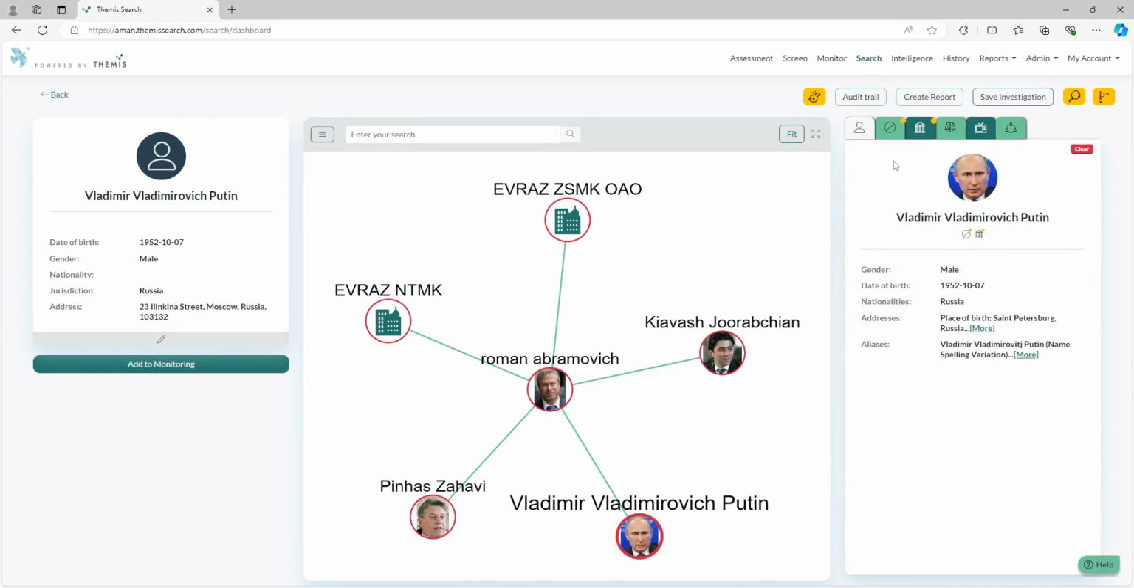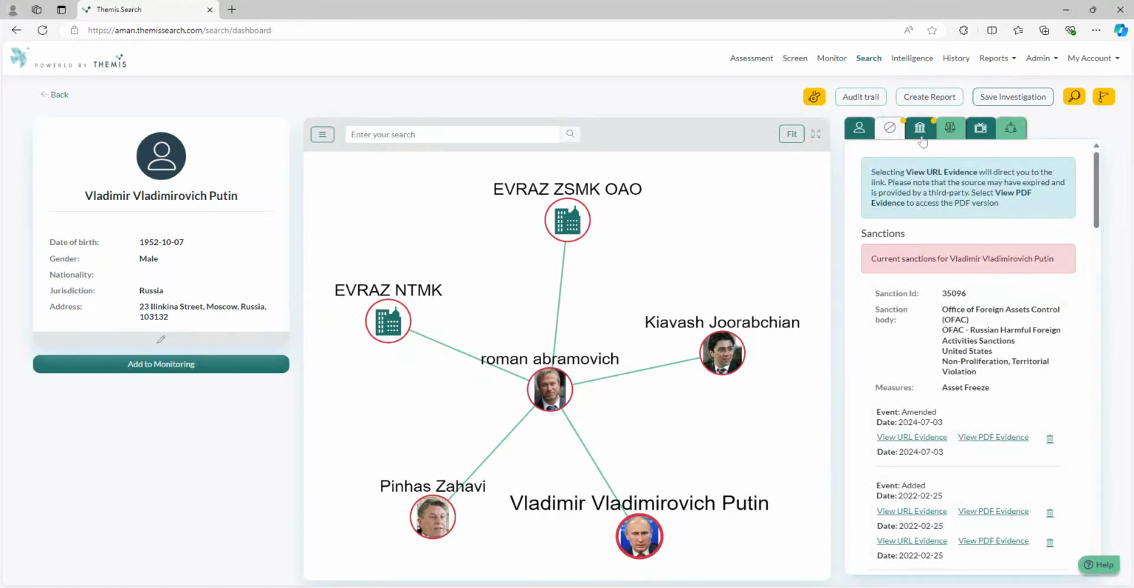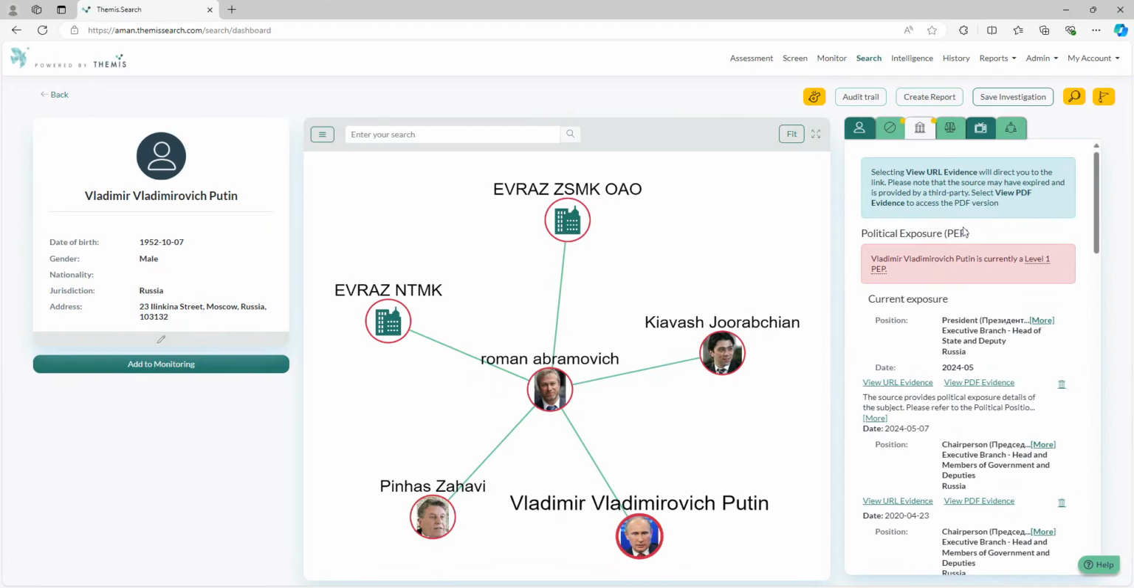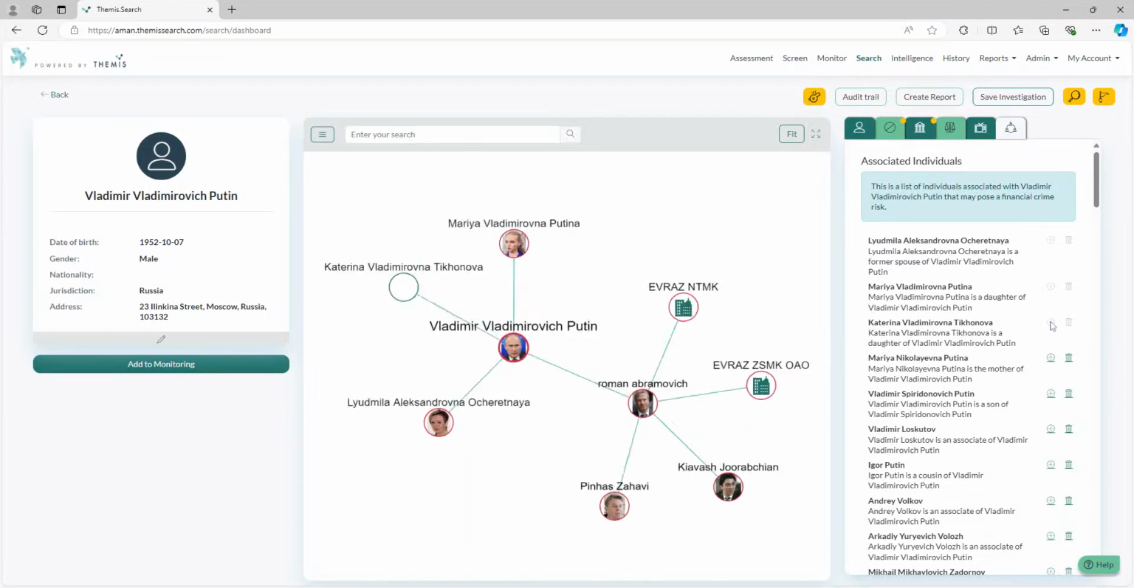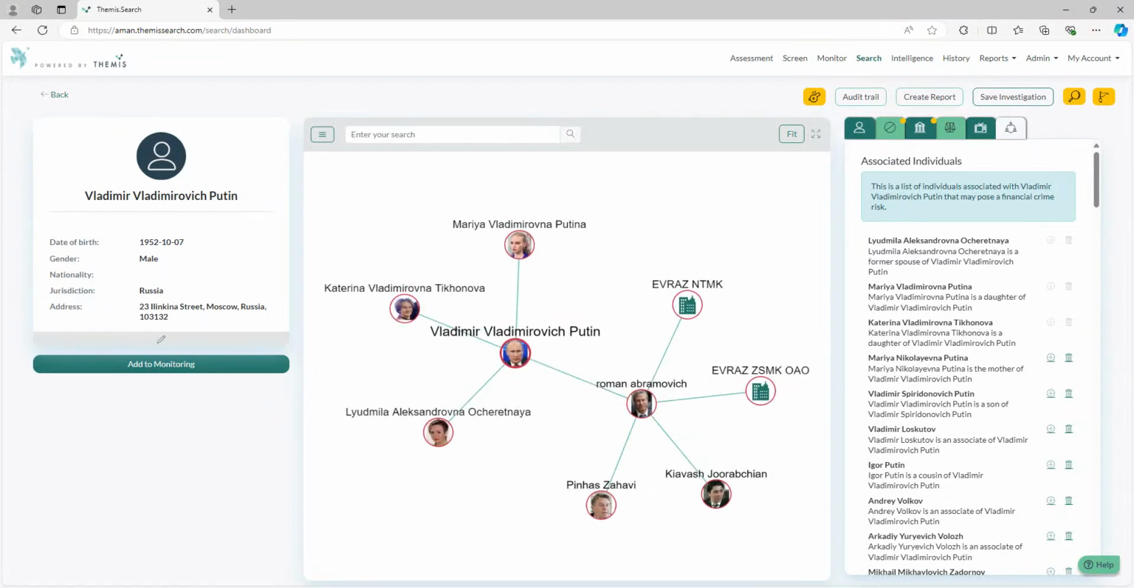As we can see with Mr. Putin, there is sanctions information and political exposure found against him. But we can draw our risk map further by also taking a look at his associations tab, and we can add any individuals and any companies of interest. We can continue to draw out our risk map as detailed as we like. You will also have the option to create a customizable Level 1 EDD report by selecting the Create Report button, and we can also have an audit report showing all of the actions performed in creating the risk map.